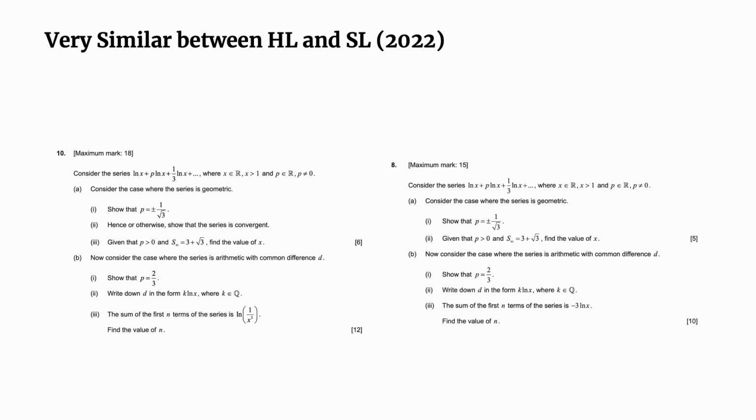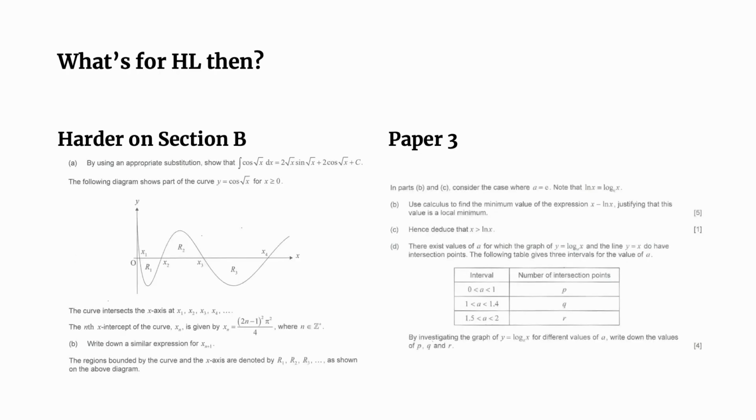But if you ask me, okay, then what's for HL then, right? Obviously there are some big differences. The harder questions in section B, for example, can be one thing, and obviously a broader range of questions. And then paper 3 obviously is the killer, right? Nowadays that's the one that the school tests as well as the exam focus on a lot. So if you're an HL student, you should know pretty much everything on paper 1 and paper 2 at ease, but the section B or paper 3 problems are the ones you're going to find most challenging.